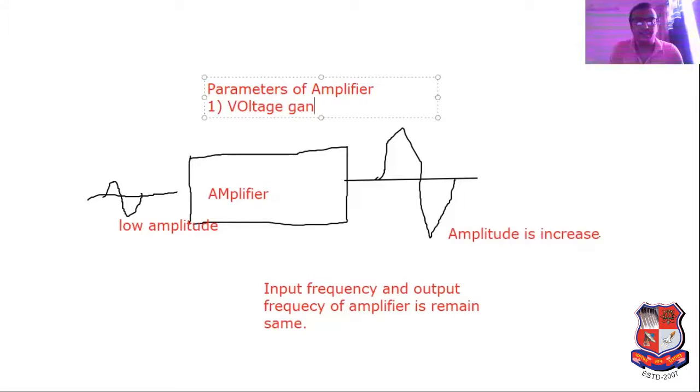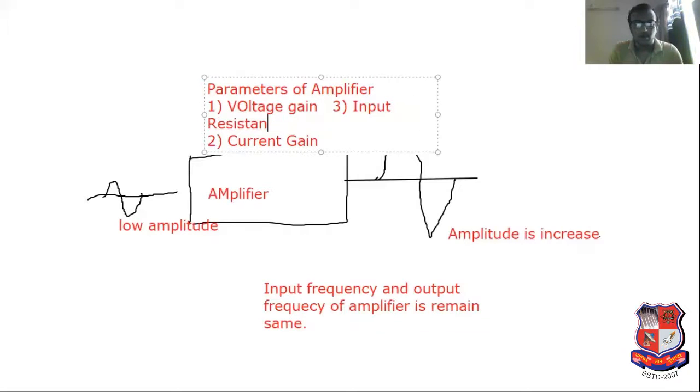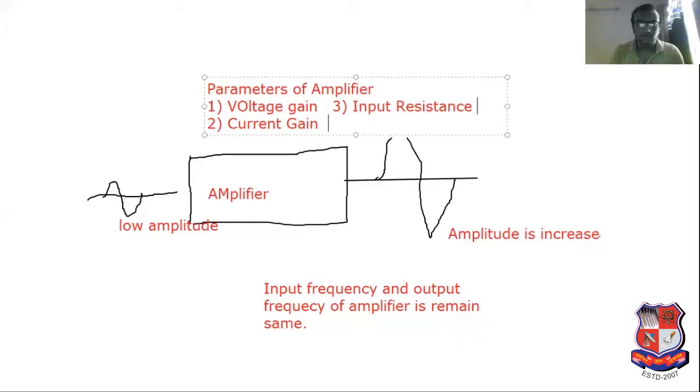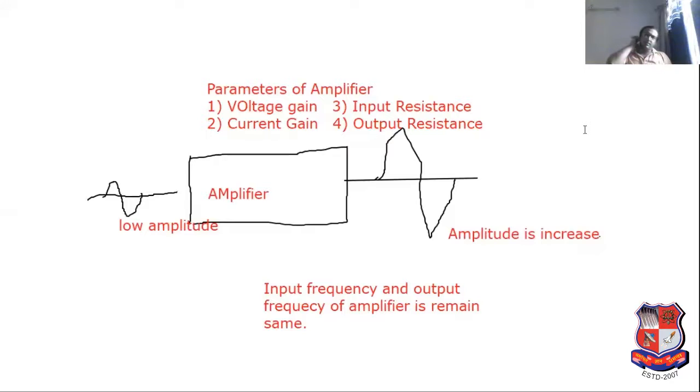What is the first parameter? It is known as voltage gain. What is the other parameter? Current gain. What is the third parameter? Input resistance. And what is the fourth parameter? Output resistance. It is the basic parameter of amplifier. In any particular amplifier, these are the basic parameters.